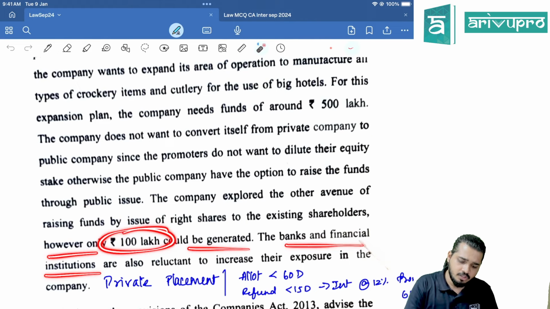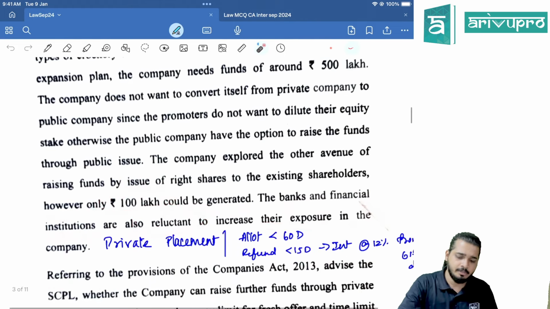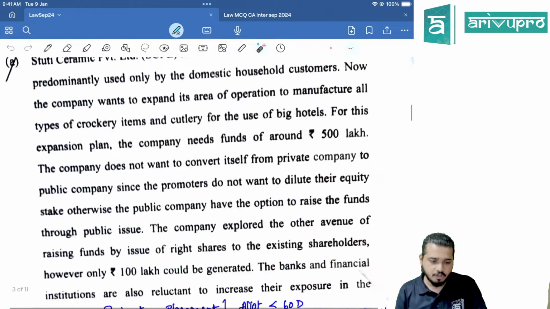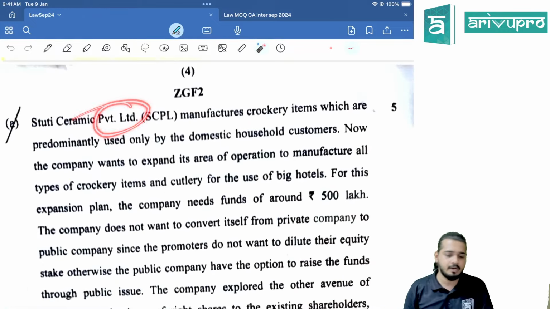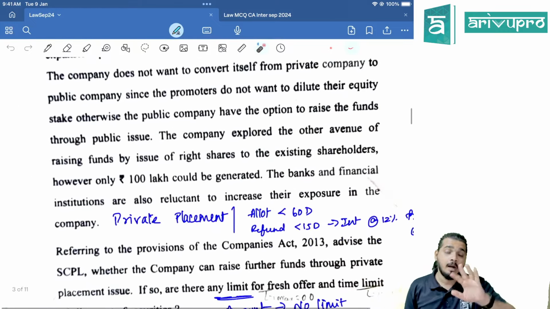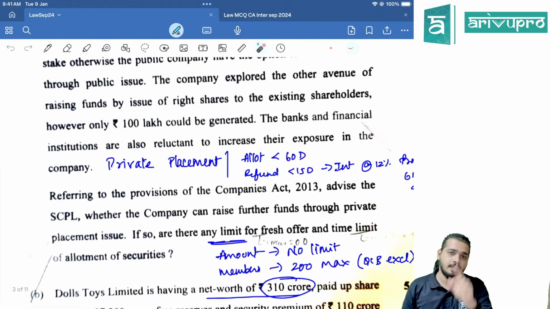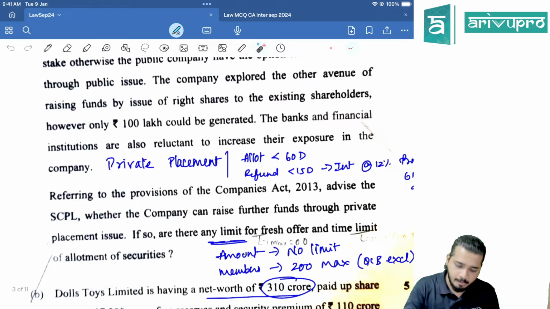The banks and financial institutions are also reluctant to increase their exposure, meaning they are not giving loans. Referring to the provisions, advise whether they can raise through private placement. Yes, of course, private placement, whether it is a private company or a public company, it is allowed. Amount limit is not there. Members limit is there, maximum 200 members, and they have to allot it within 60 days. If they don't allot it within 60 days, they have to refund within the next 15 days. If they still don't refund within the next 15 days, interest at the rate of 12% from expiry of 60th day. That means from 61st day it will be applicable.